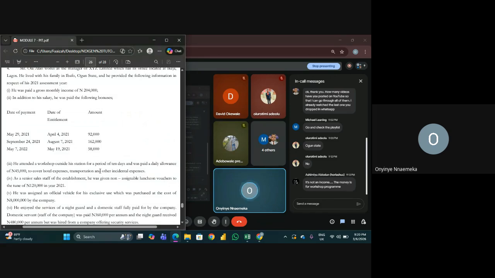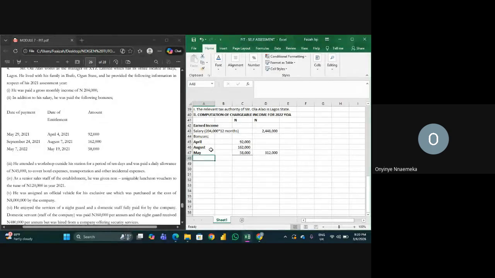Number V, he was assigned an official vehicle for his exclusive use, which was purchased at the cost of 8 million by the company. Okay. So what do we do to this? This is benefit in kind, right? That means we probably have all our emoluments already.